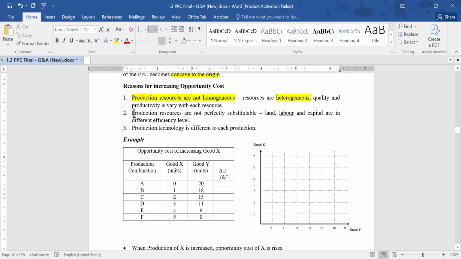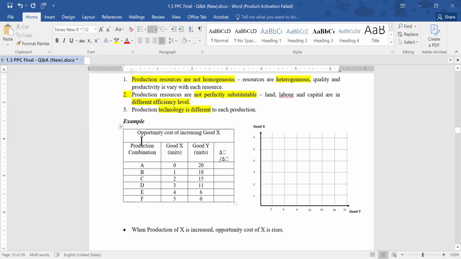Next one, production resources are not perfectly substitutable. එකක් වෙනුවට තව එකක් perfectly substitute කරන්න බෑ. Right? Land, labor, capital are in different efficiency levels. And next one, production technology is different to each production. Technology is different to each production, right? So those are the reasons for increasing opportunity cost.